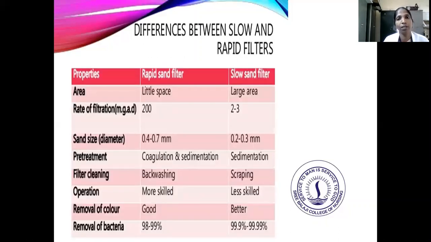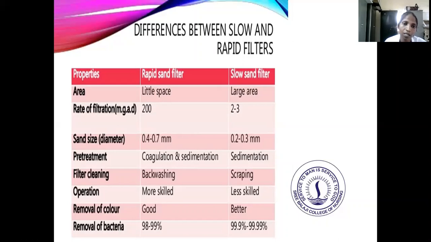So, the difference between the slow sand and rapid sand filter. First is the area. The rapid sand filter, compared to the slow sand filter, needs little space only. Compared to that, the slow sand filter needs a larger area. The rate of filtration is 200 for the rapid sand filter, and for the slow sand filter it is 2 to 3.